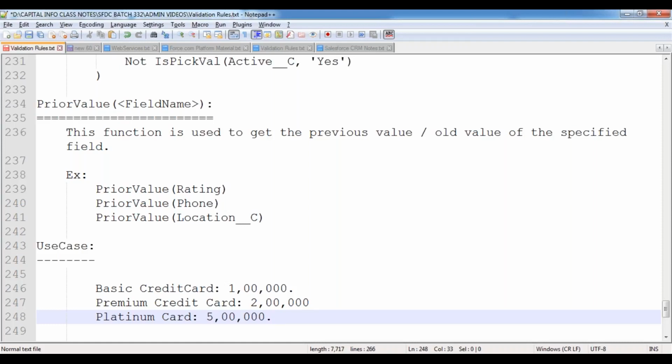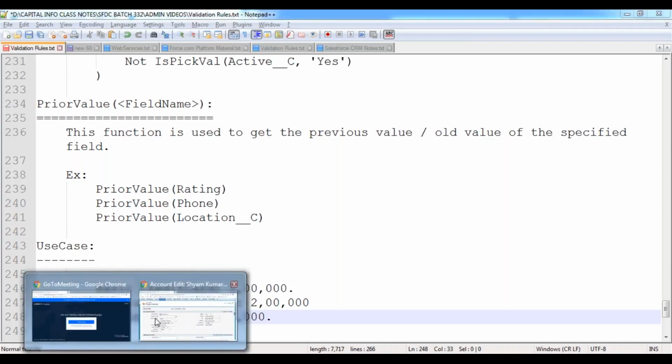In a similar way here also, for example, as part of my organization, for these customers, I would like to give the ratings.